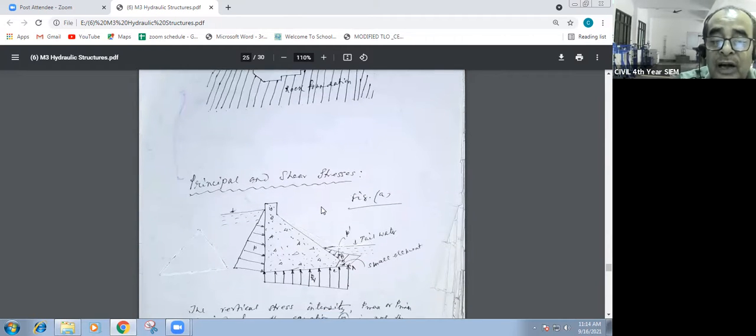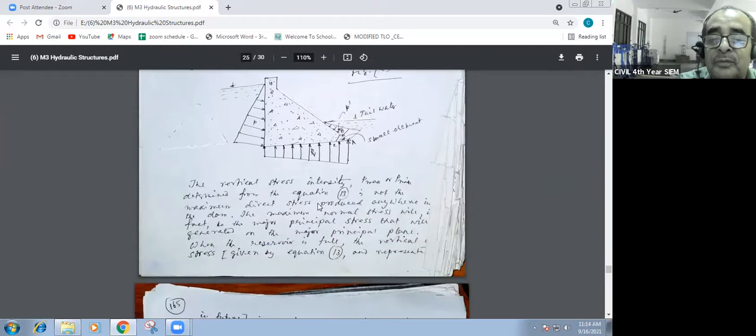Principal and shear stresses. How to find out principal and shear stresses? Look at this. We have to consider a small element. This one I will show in a bigger way in the next step. This is P, horizontal, perpendicular to this face. Then perpendicular to the base, PV, vertical. And then P dash is the tailwater pressure. So this is the small element. Everything perpendicular to the surface is giving the pressure. It's a triangular pressure diagram.